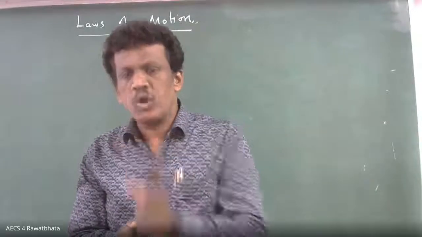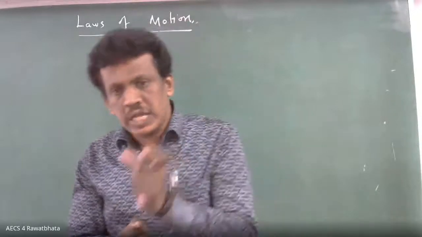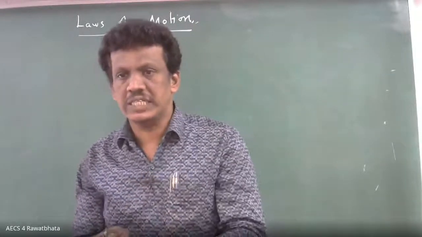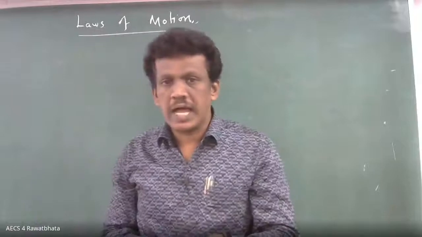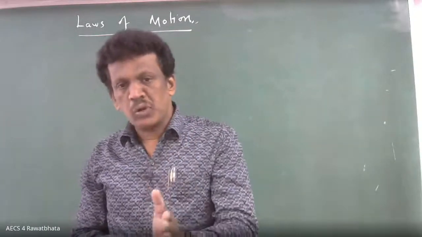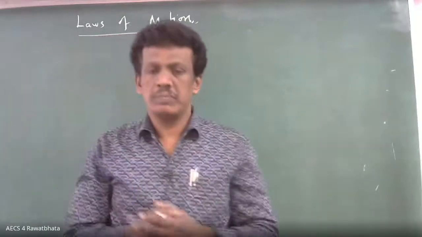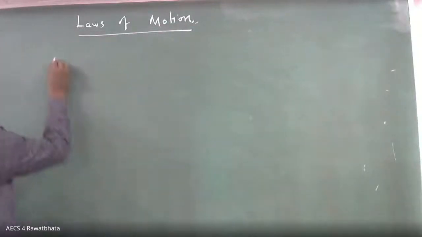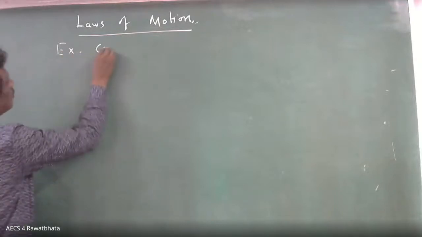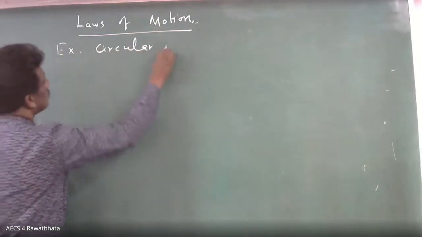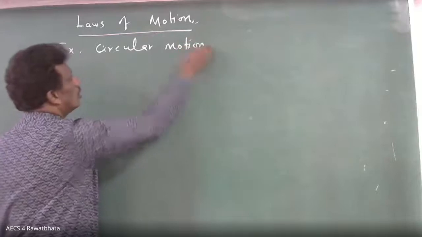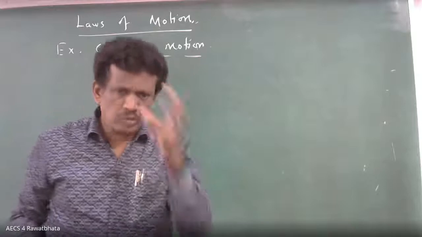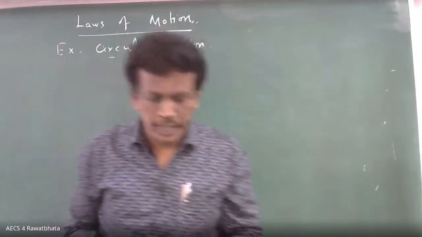First I'm going to discuss the circular motion example only, because circular motion itself we are not discussing here. That example is nothing but banking of road, level road. In general I am giving some idea about it. It is an example of circular motion. I am not going to focus on the derivation, I want to focus on the concept only.